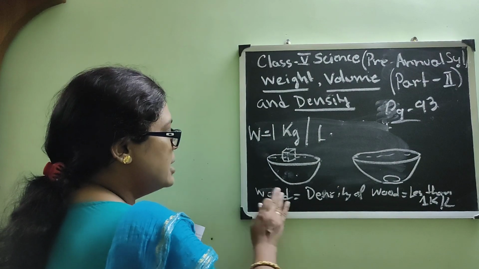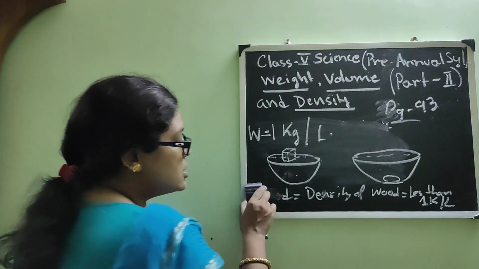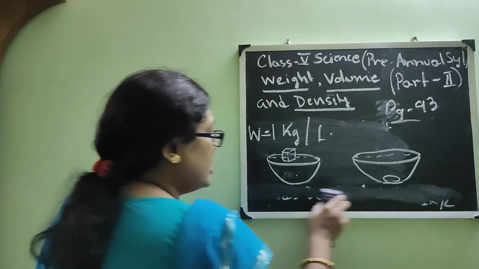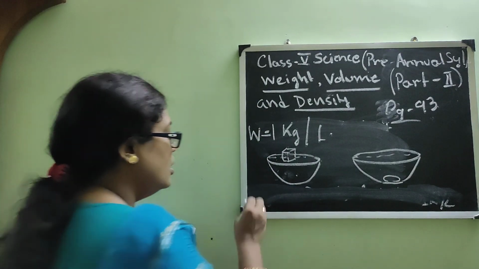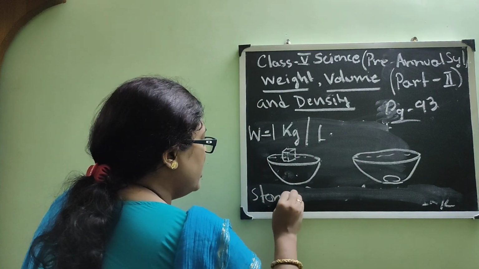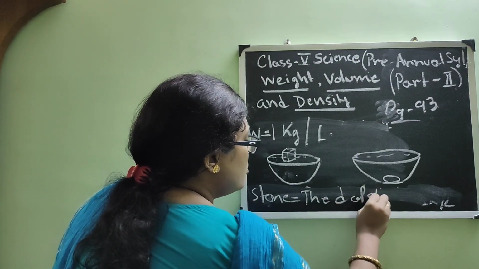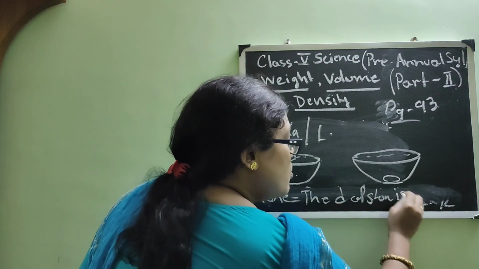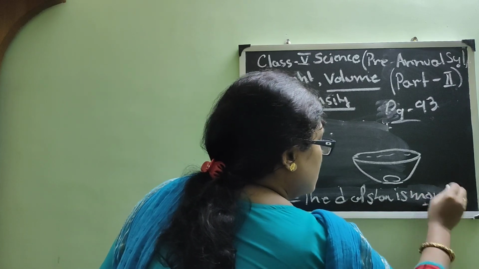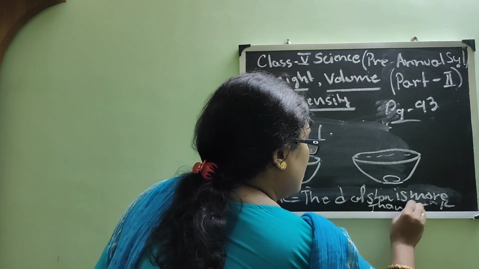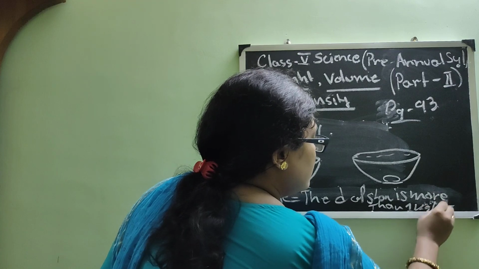In the same way, if we take the stone, in the case of stone, what is happening? The density of stone is more than 1 kg per liter.